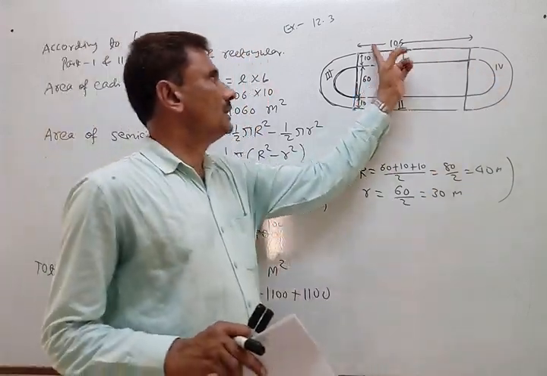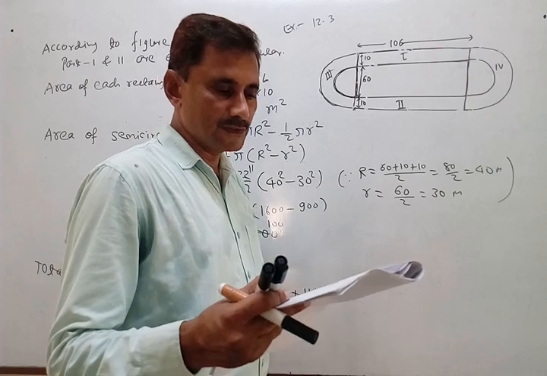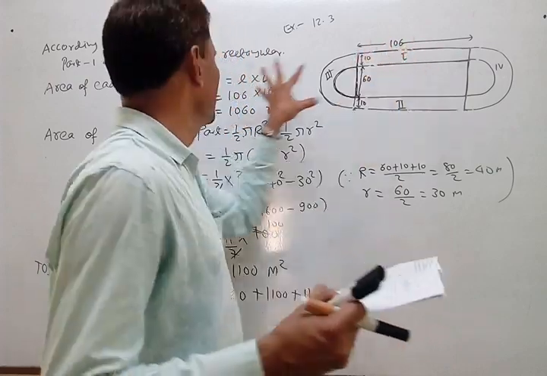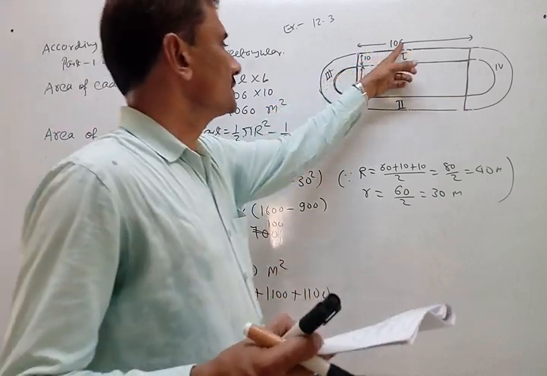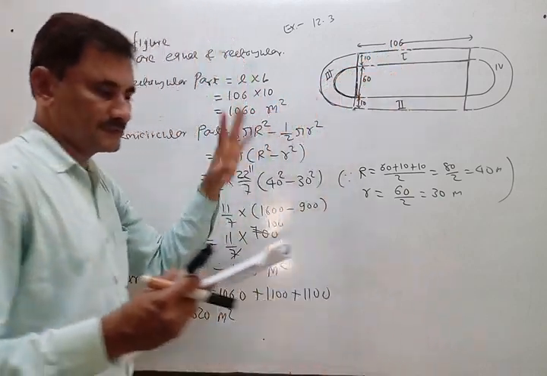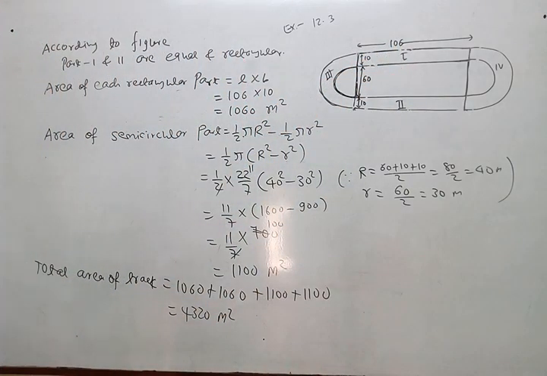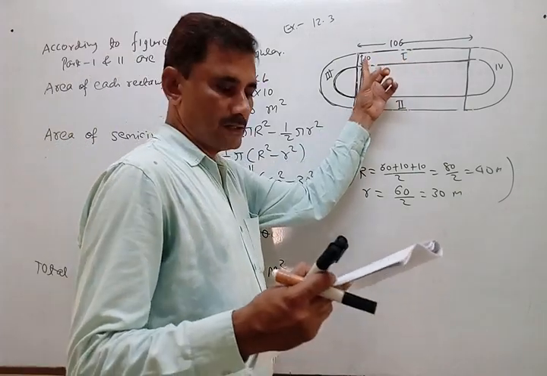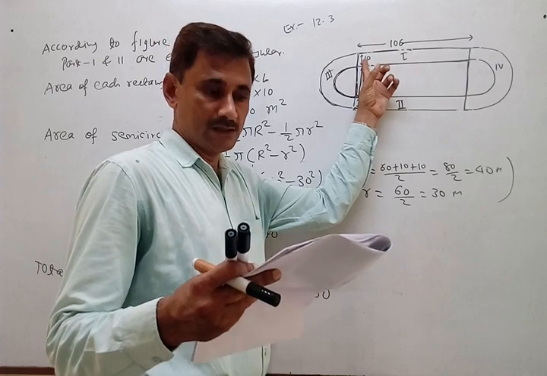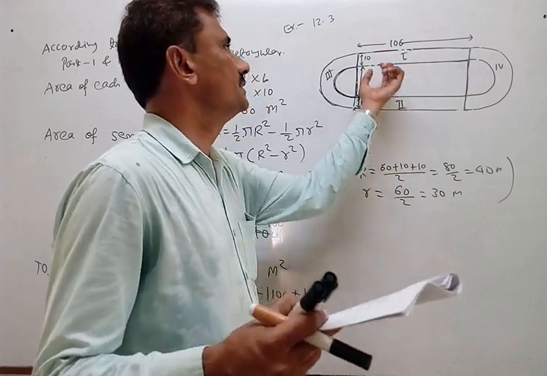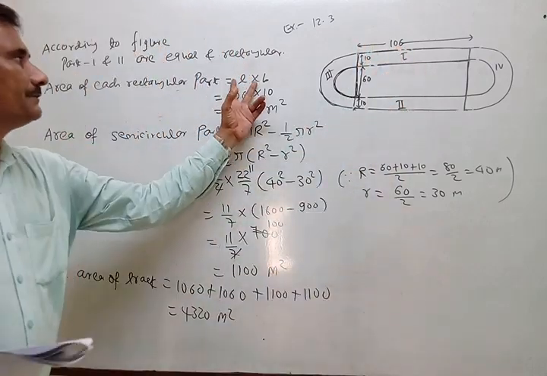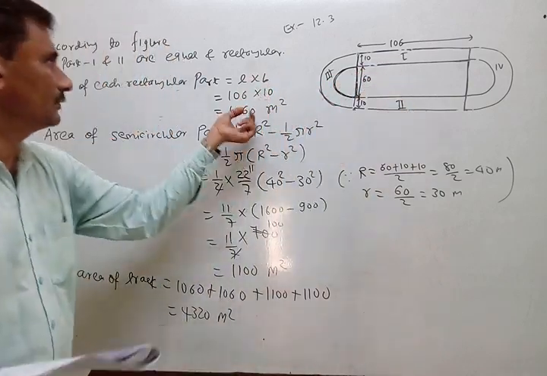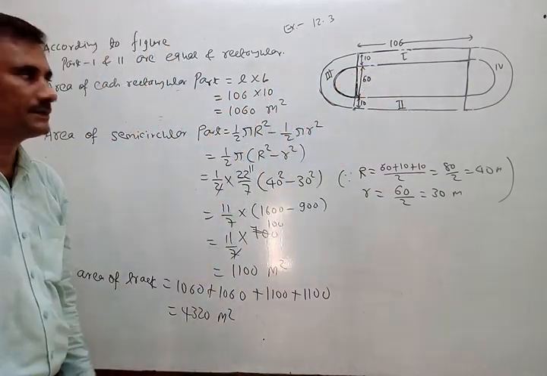So first of all, this length is given, 106 into 10, so 1060. Why? Because 106 is the length and 10 is the breadth. So we found the area of the first or second, any one rectangular part, 1060 meter square.